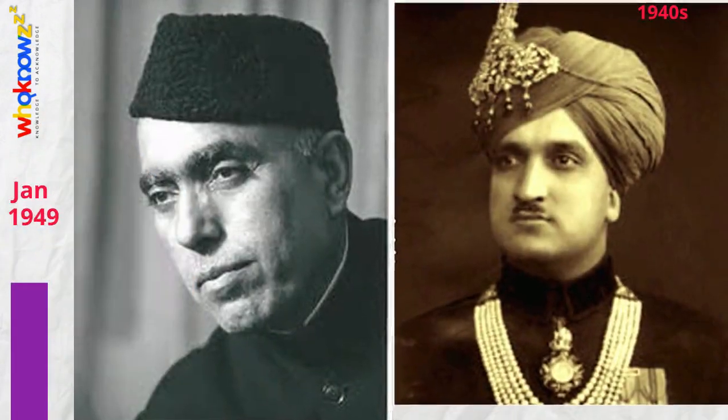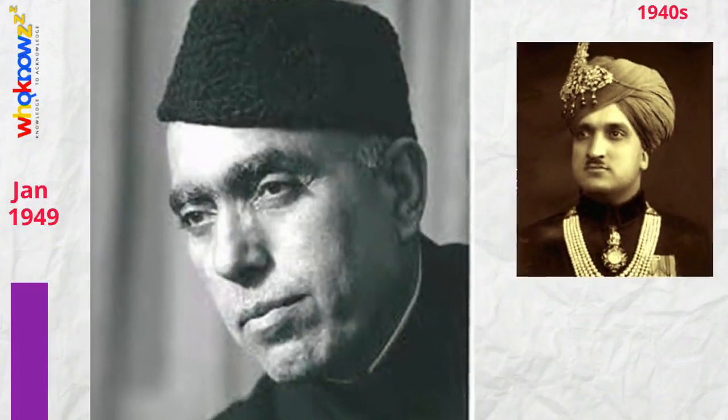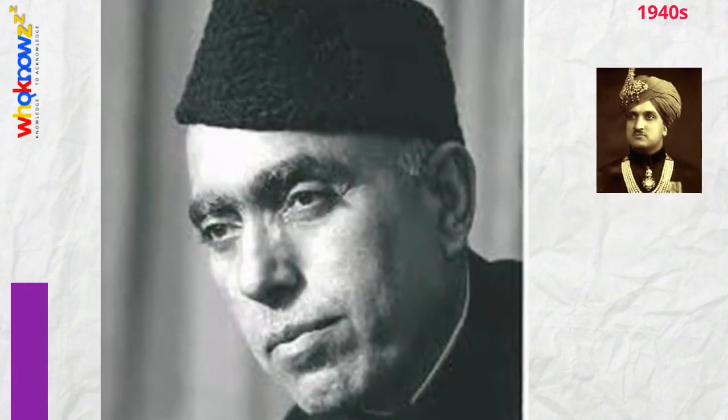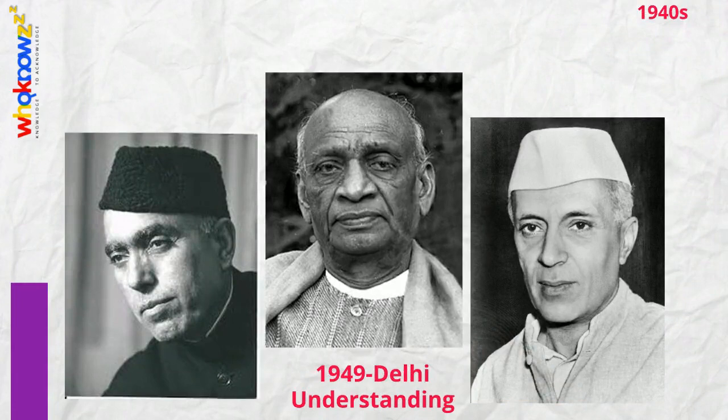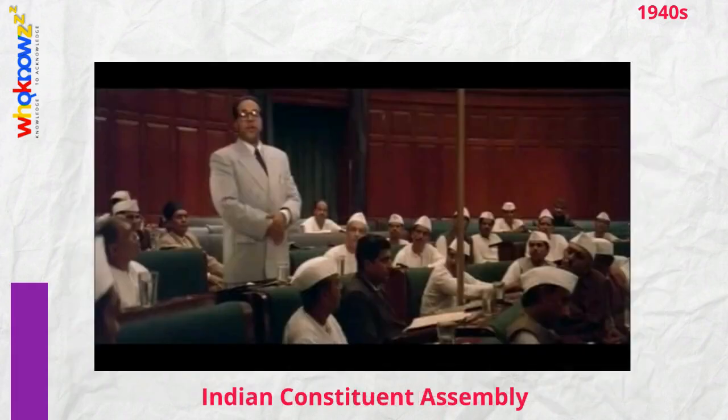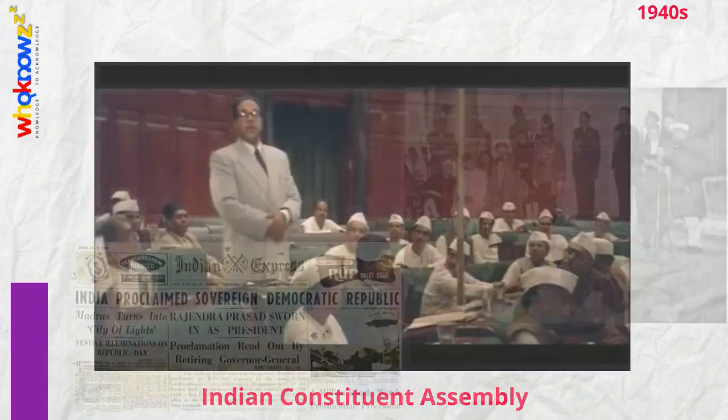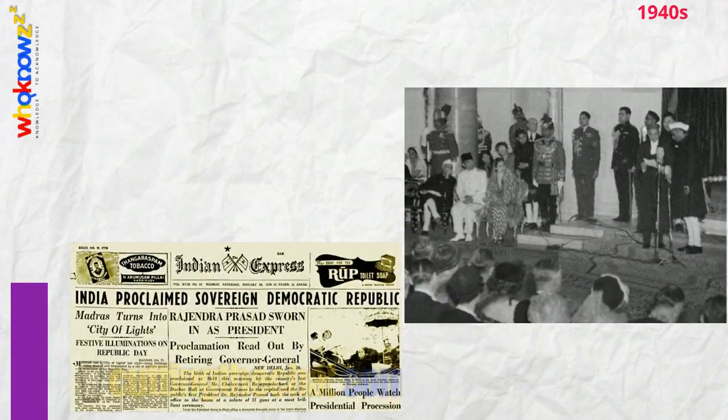January 1949, Sheikh had become central and Hari Singh had gone in background. Delhi understanding was reached between Sheikh Abdullah, Nehru and Patel to include Jammu and Kashmir provisions in the Indian Constitution. Sheikh, along with some others, became members of the Indian Constituent Assembly. Article 370 was incorporated. Article 370 gave special status to Jammu and Kashmir with respect to applicability of Indian Constitution.